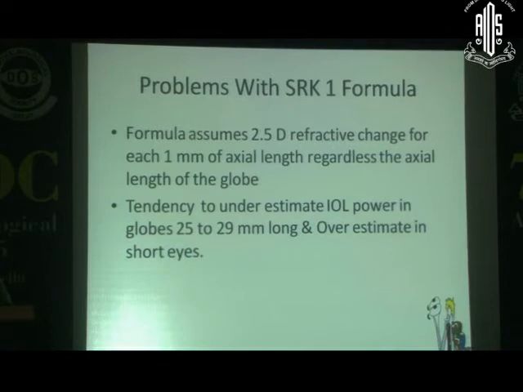The problem with the SRK1 formula is that it assumes a 2.5 diopter refractive change for each 1 millimeter of axial length, regardless of the axial length of the globe. So they have a tendency to underestimate in longer eyes and overestimate in shorter eyes. So over a period of time, these regression formulas vanished.